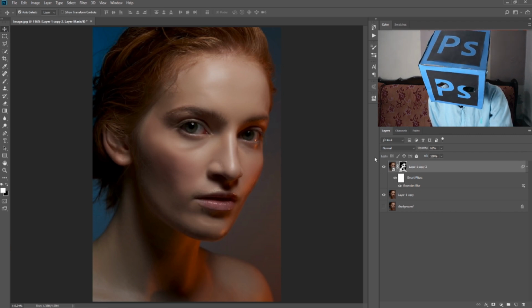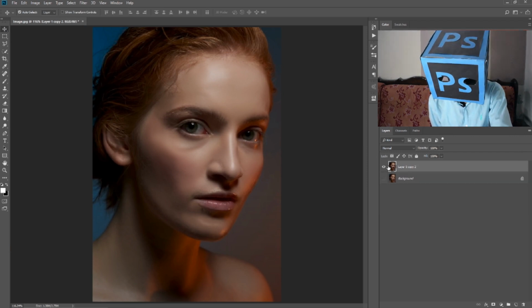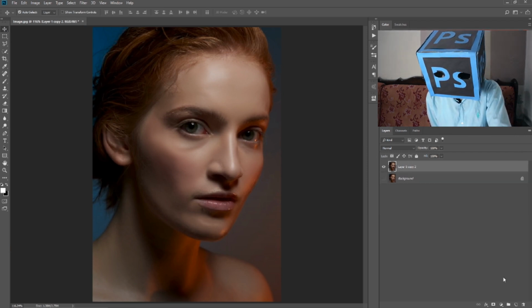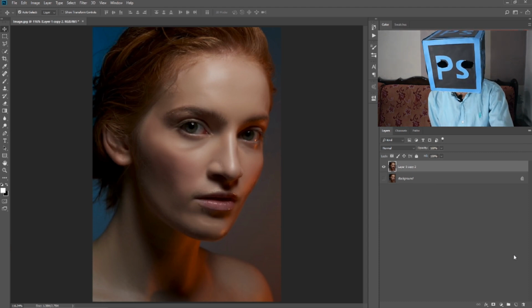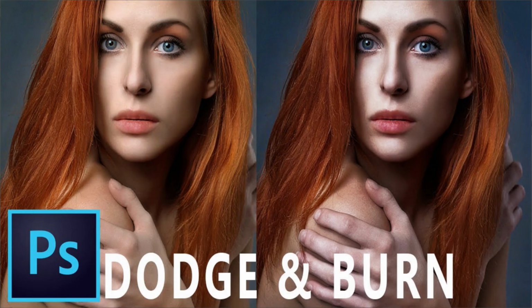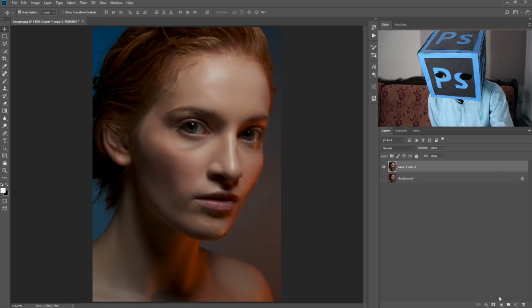So now press Ctrl Shift E to merge all these layers. Now we will apply the dodge and burn technique on our image. If you want to learn the dodge and burn technique in detail, then check this video. The link is in the description of this video, so check it out after watching this video.